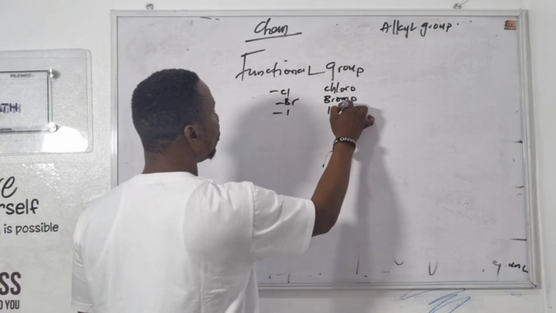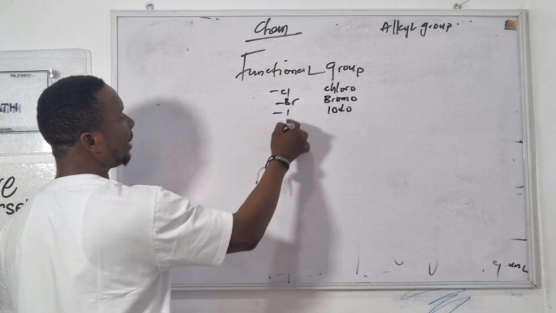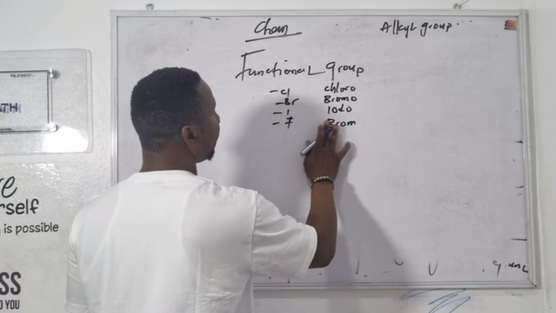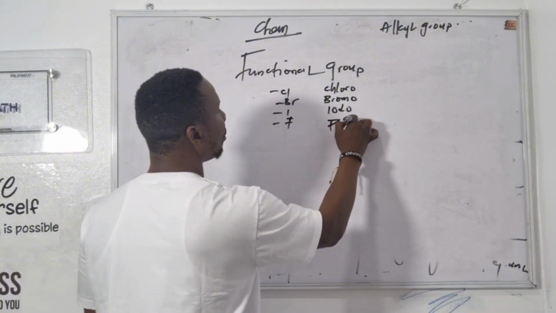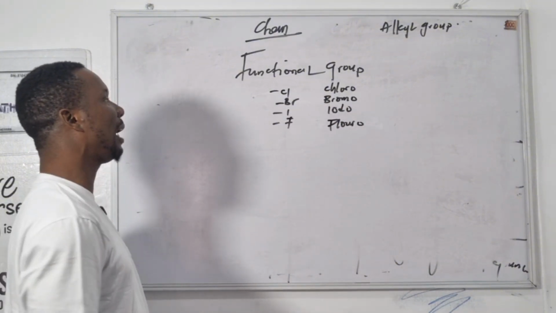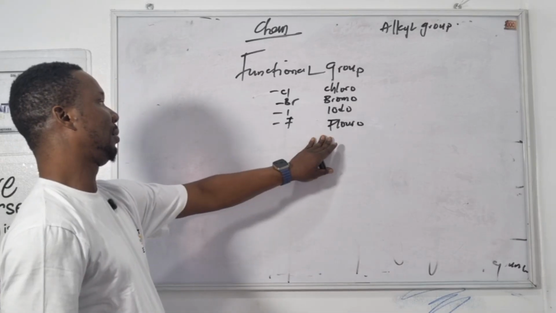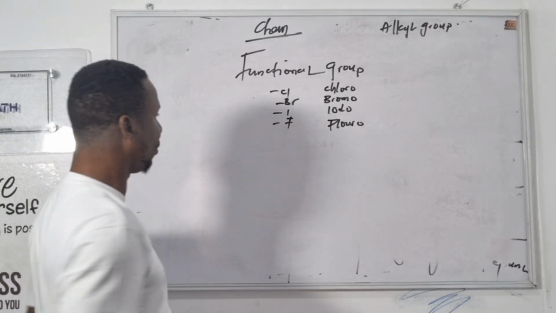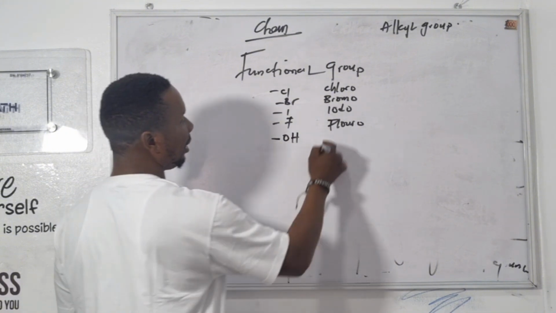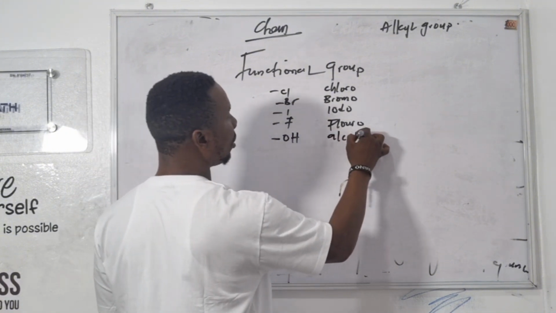This is iodo. Sorry, fluoro. They are all called halogens. So we have, whenever you see OH, it is called alcohol.